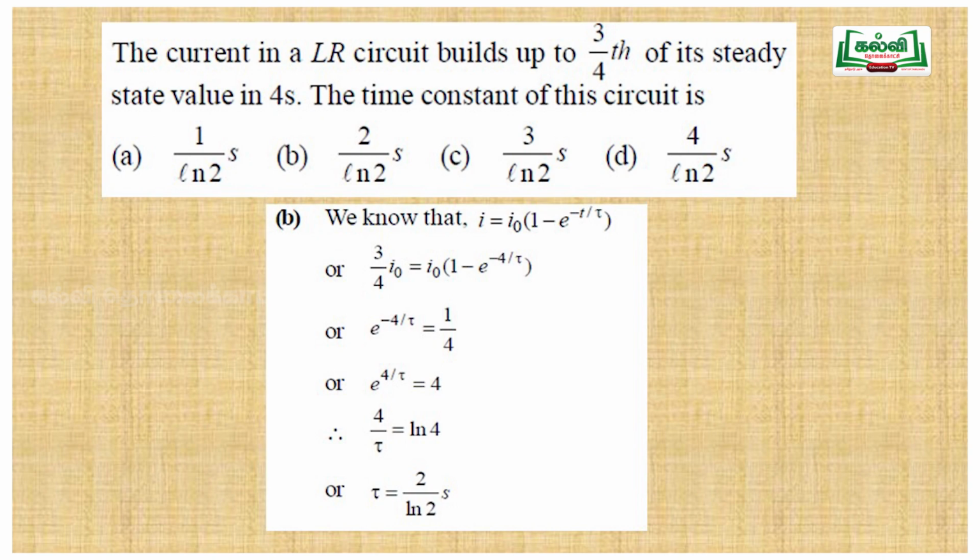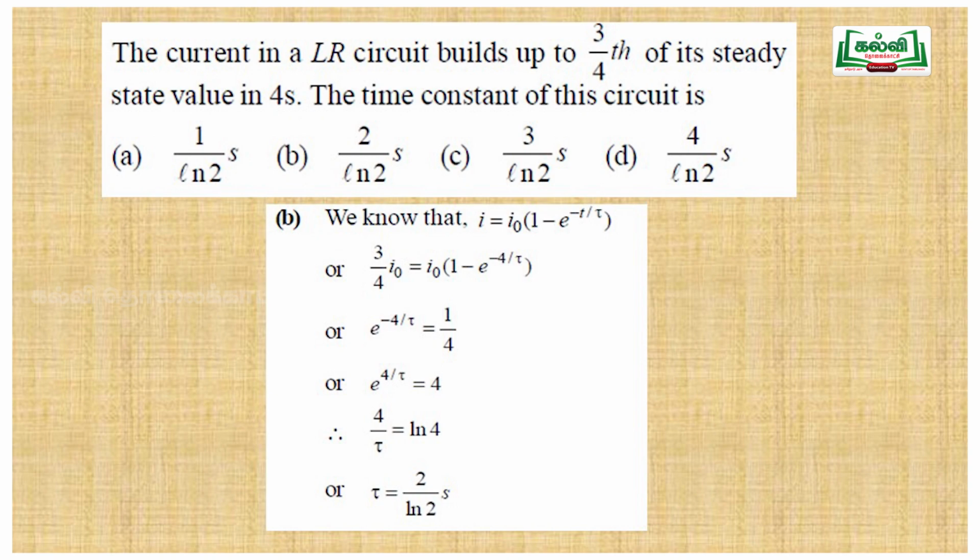So at 4 seconds, the current in the LR circuit is 3/4 of the steady value. Steady value means the peak value. They are asking for the time constant of the circuit. So we are introducing a new formula, I is equal to I naught (1 minus e power minus t by tau). T is the time instant and tau is the time constant. We need to find that time constant.